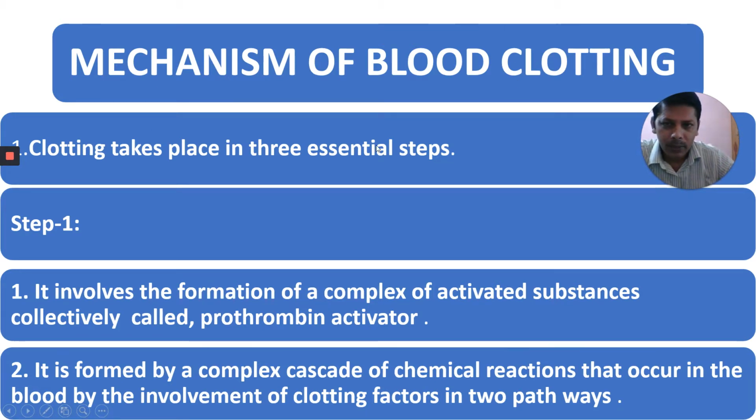The clotting takes place in three essential steps. The first one is vasoconstriction. The first step is the blood vessel becomes narrow because of constriction of smooth muscle. That is called vasoconstriction. The second step is formation of platelet plug.